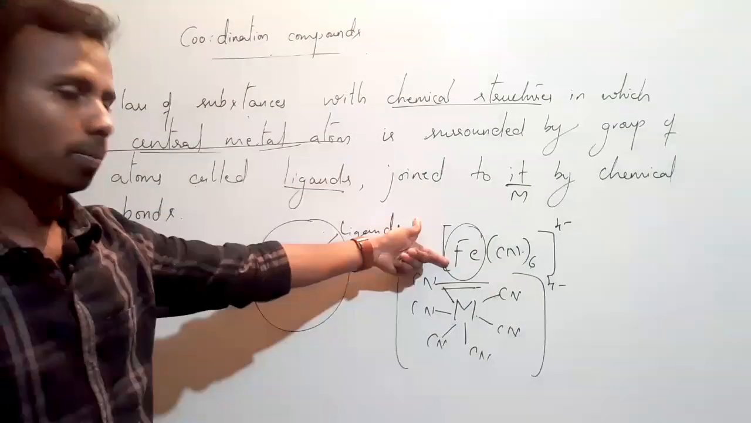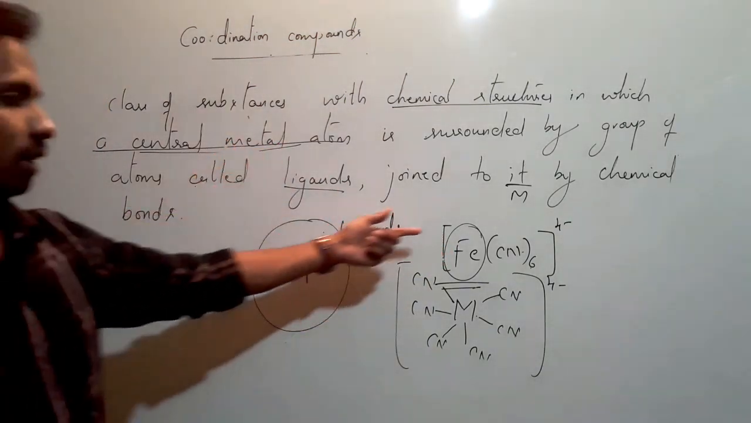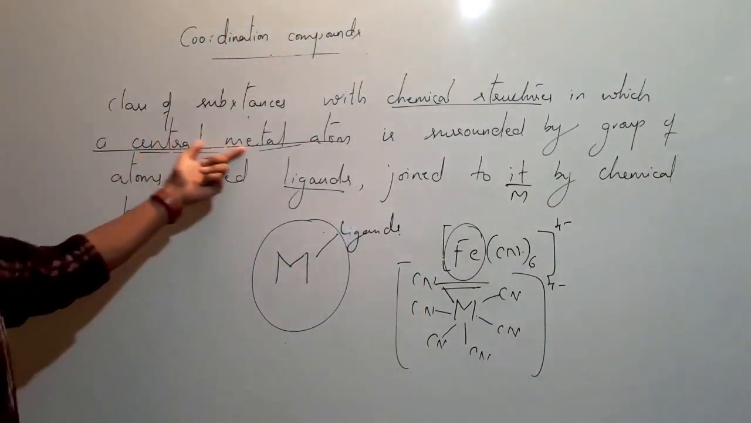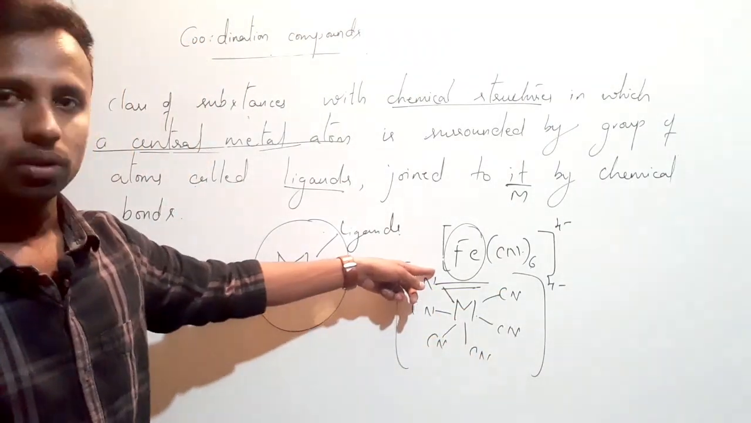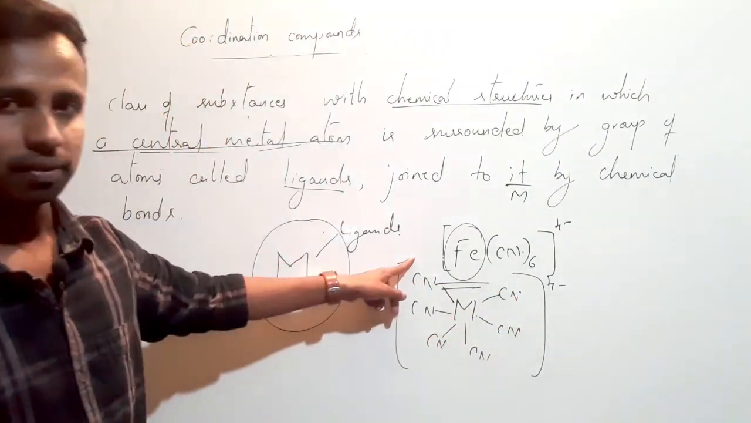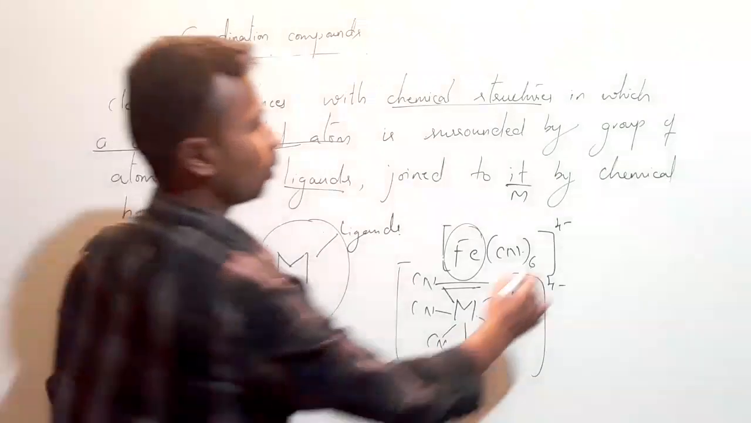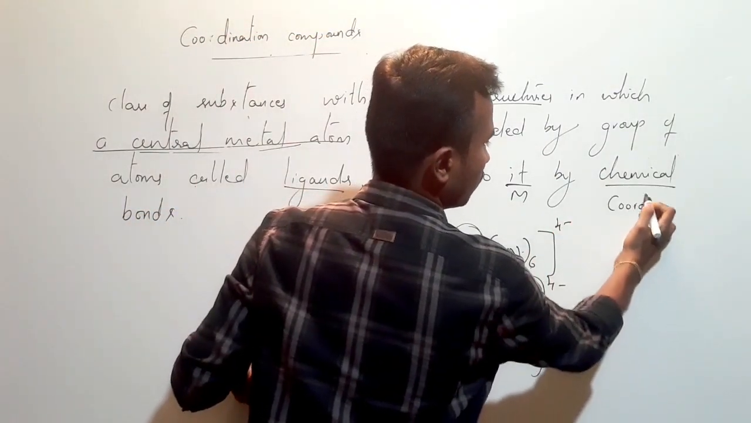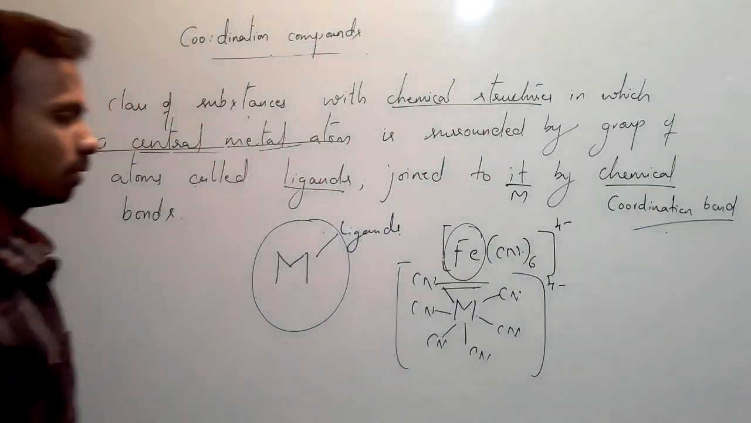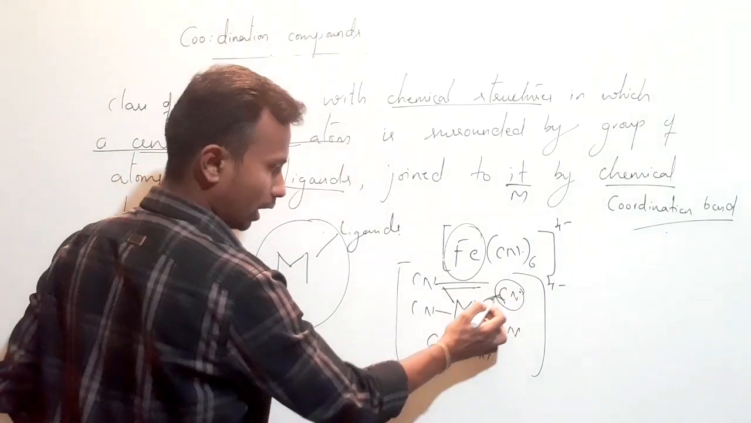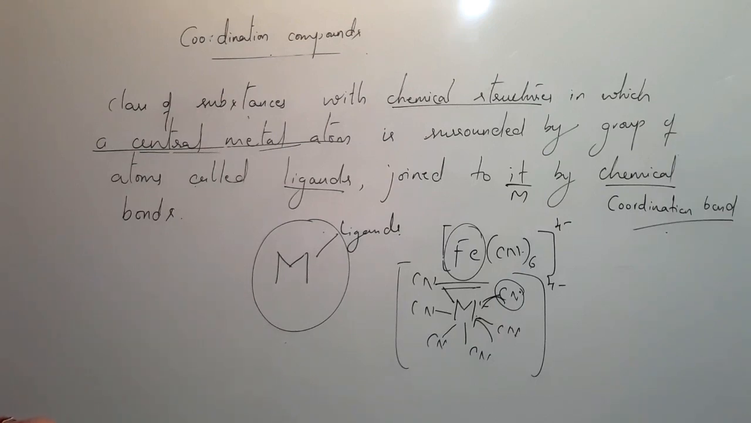So this is an example of a coordination compound where it satisfies this definition. There is a central metal atom, and this metal atom is surrounded by a group of atoms called ligands, by some chemical bonds. In this case the chemical bond is nothing but a coordination bond. Coordination bond means this atom will donate an electron pair to the central metal atom and they will form a bond, that is known as a coordination bond. Just to understand this.